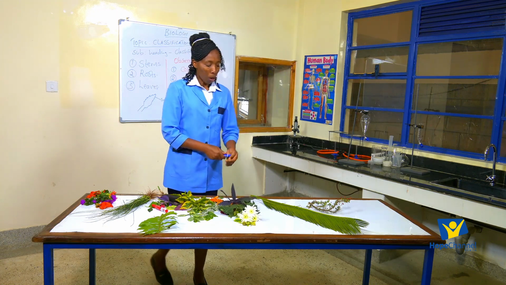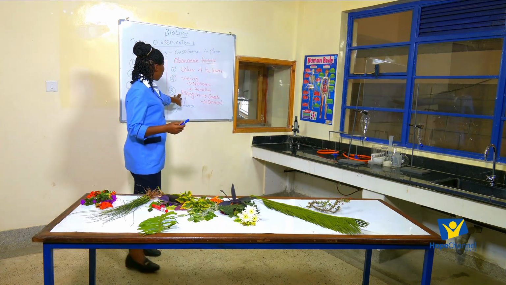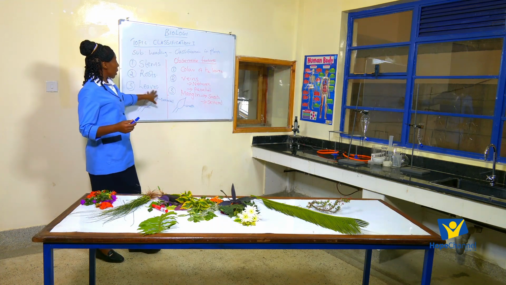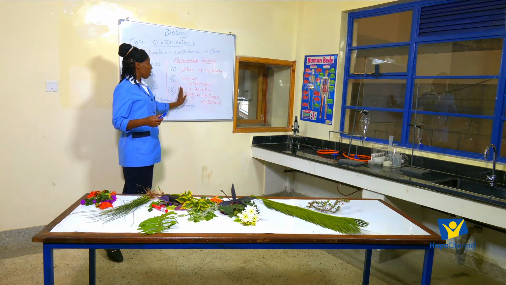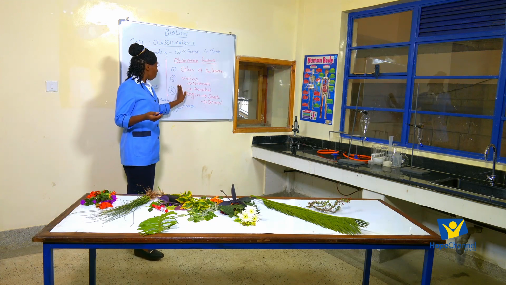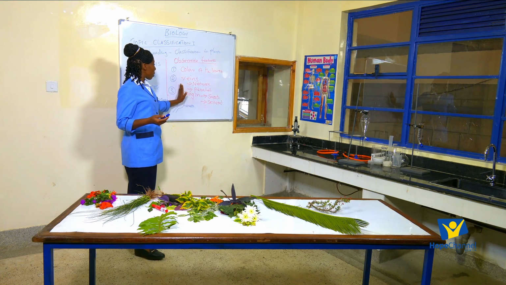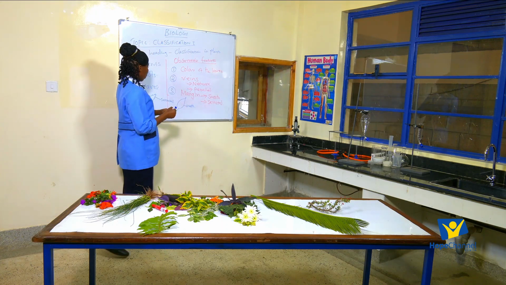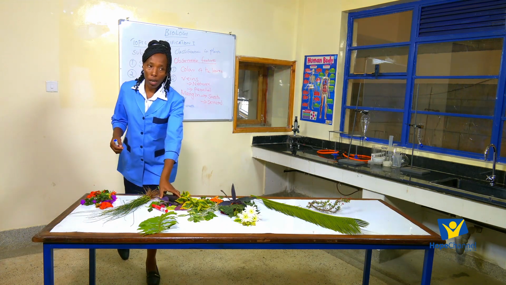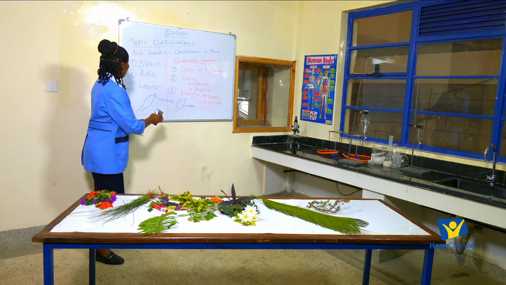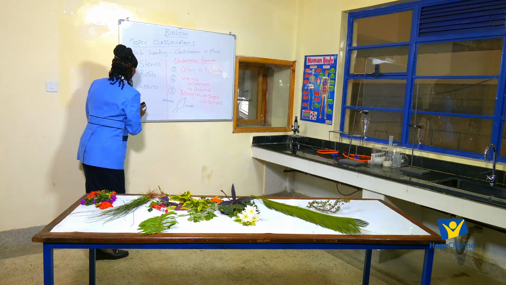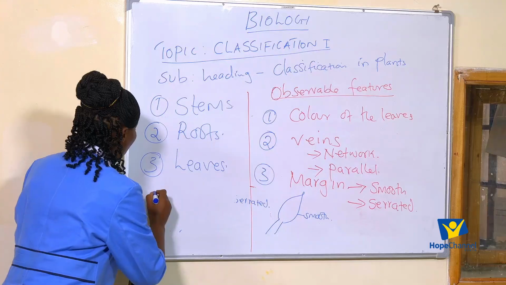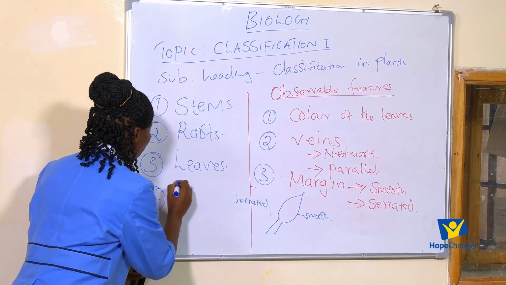Now, when we talk about the leaves, there are many other features that we can look into for us to put the plants into different groups. Now, when we talk about the last part, we said on the plant, we also have the flowers. So the fourth part is the flower.